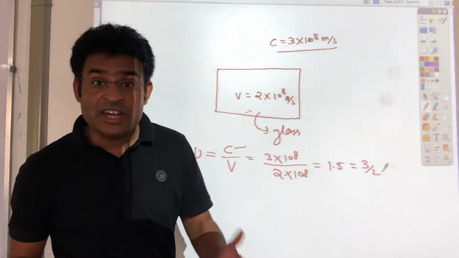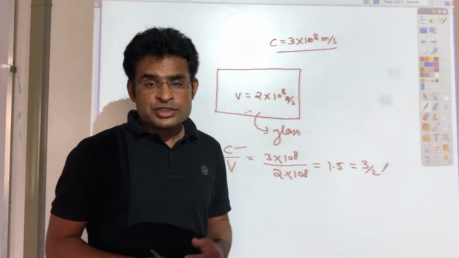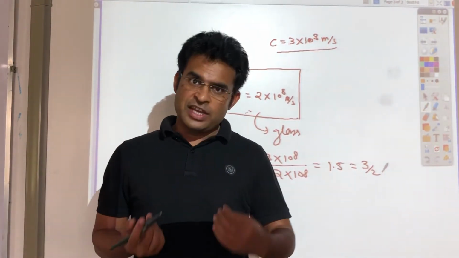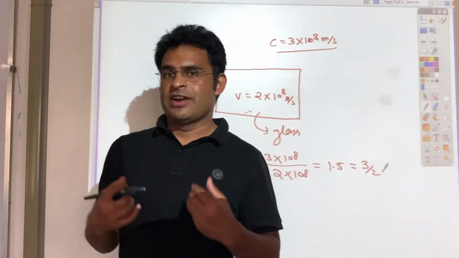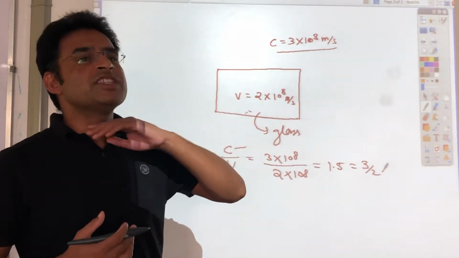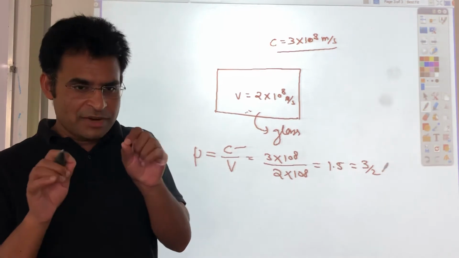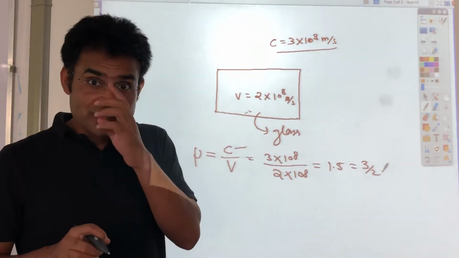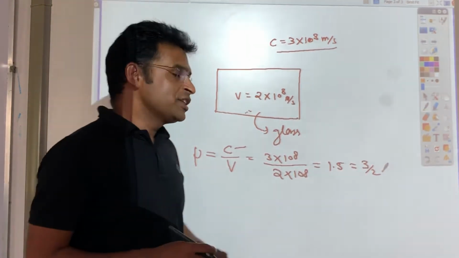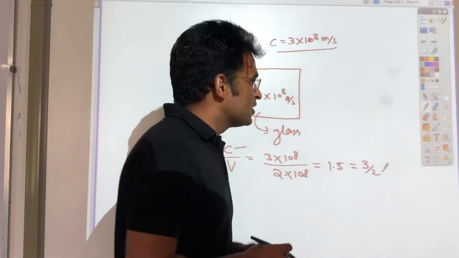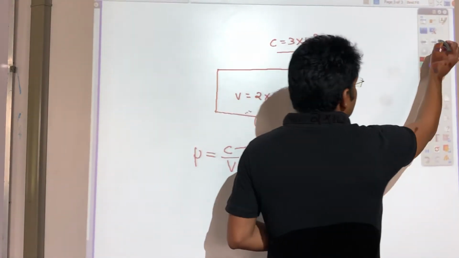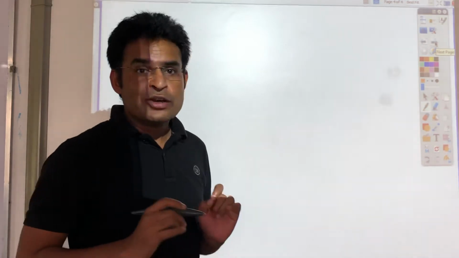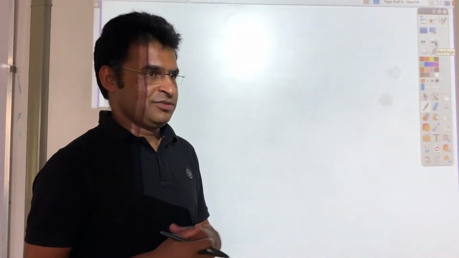What's the refractive index of glass? It's 3 by 2. Similarly, we can find the refractive index of air, water, and diamond. Any material that can refract light, any material light can pass through, has a refractive index. So we can find the refractive index of that material. Basically we need four refractive indices that you need to remember while solving questions or theory parts of